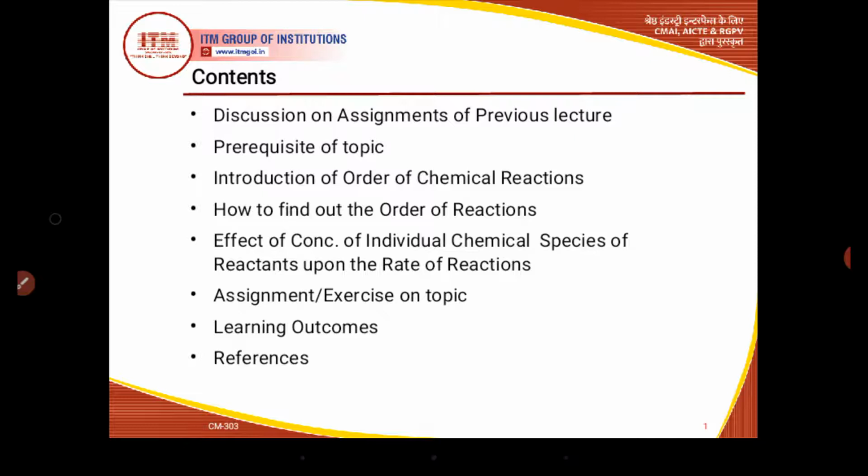I will discuss the assignment which was given in the previous lecture, the prerequisite of the topic, the introduction of order of chemical reactions, how to find out the order of a reaction, the effect of concentration of individual chemical species of reactant upon the rate of reaction, and there will be an assignment, and thereafter learning outcomes and references.